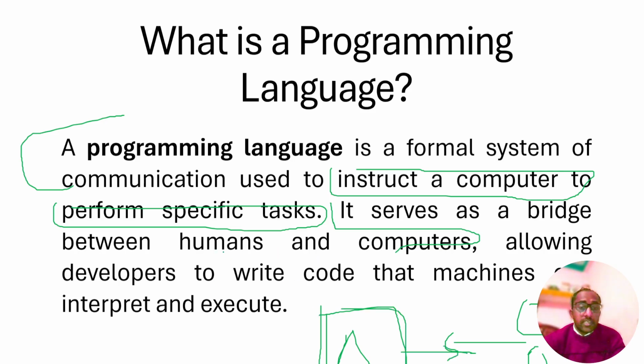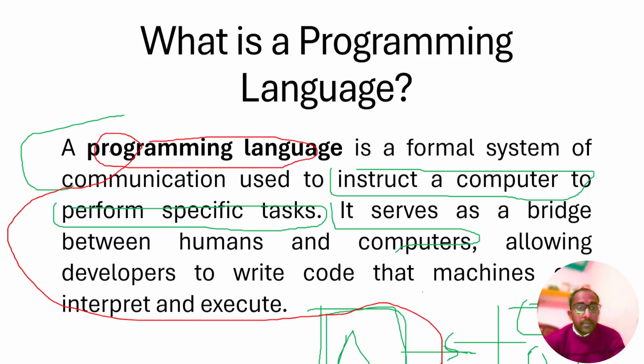Computers don't understand our language, and we also don't understand computer language. In between them, the programming language comes into the picture. This programming language helps us communicate with each other.